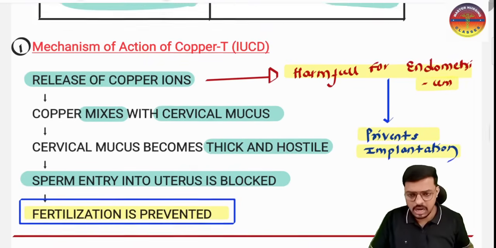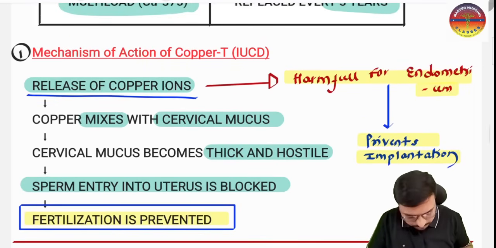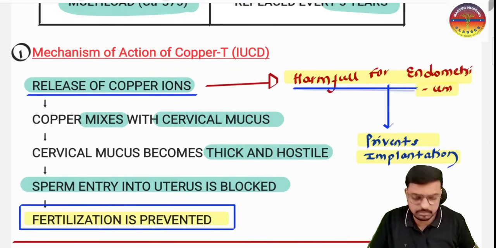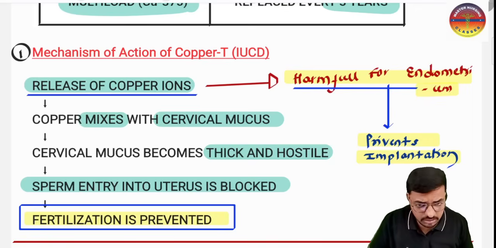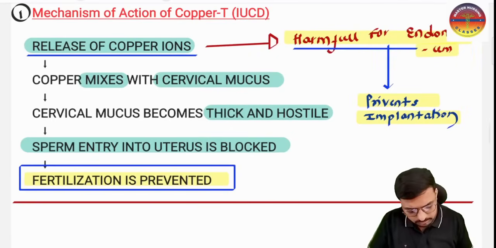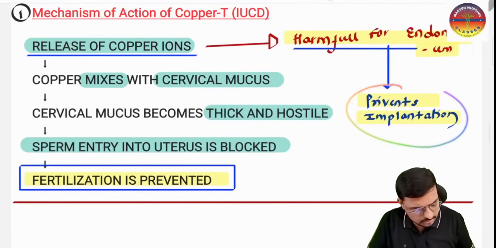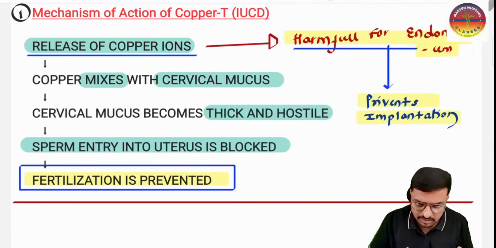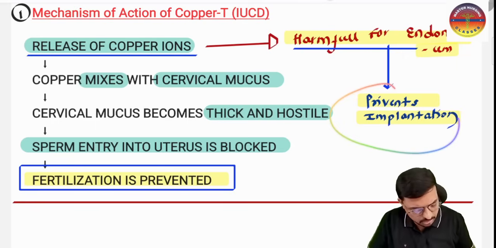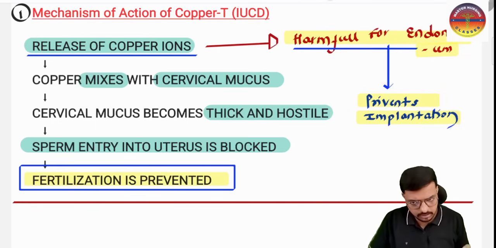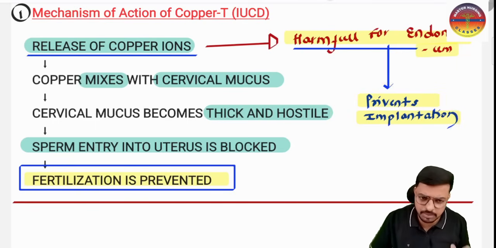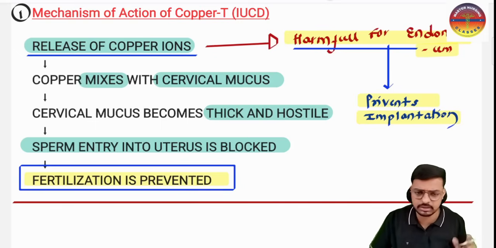And these copper ions which are released are very harmful to the endometrium, the inner layer of the uterus. It makes an imbalance and inconsistency in the endometrium where implantation will not happen, so it prevents the implantation. These are the two very important mechanisms of the copper T IUCD: one by preventing the fertilization and one by preventing the implantation. I hope it is very much clear.